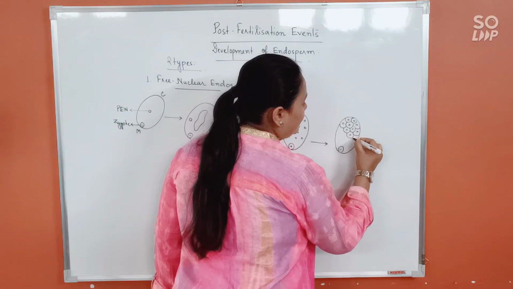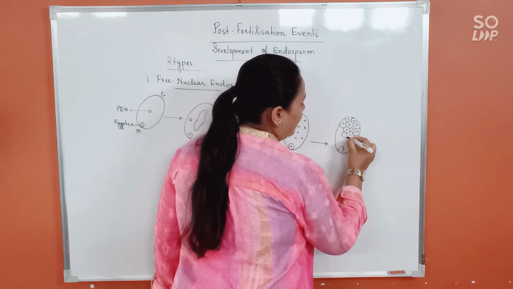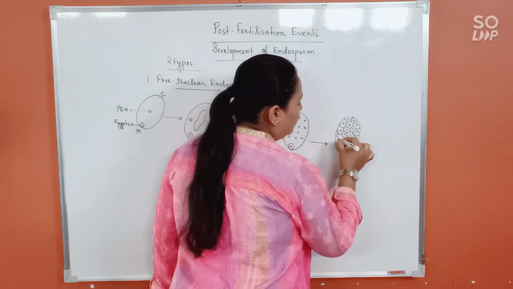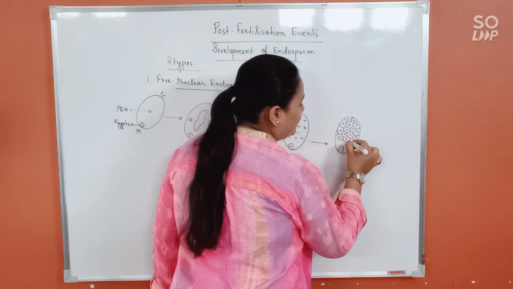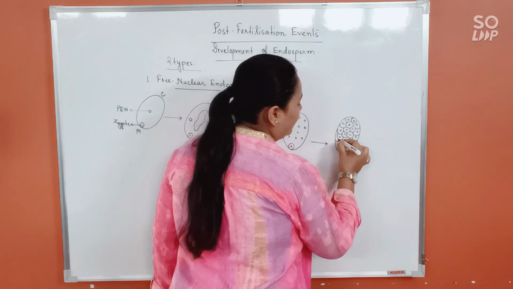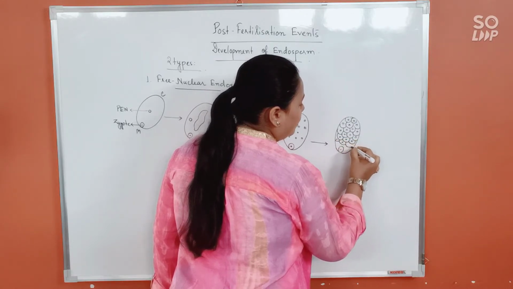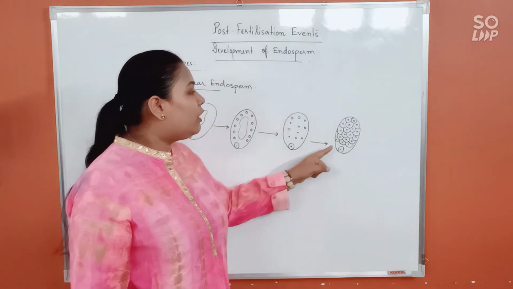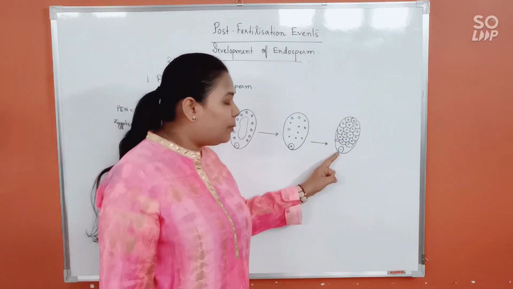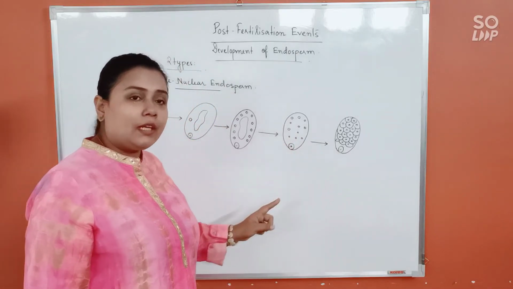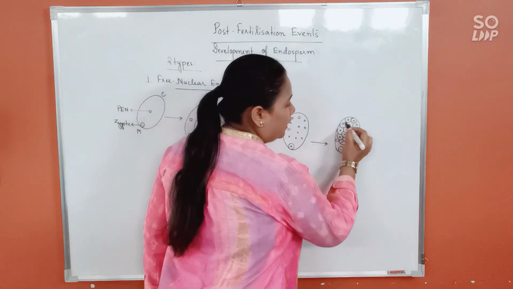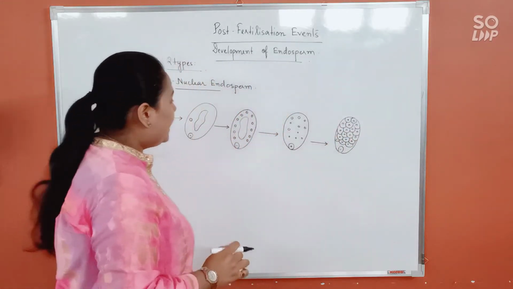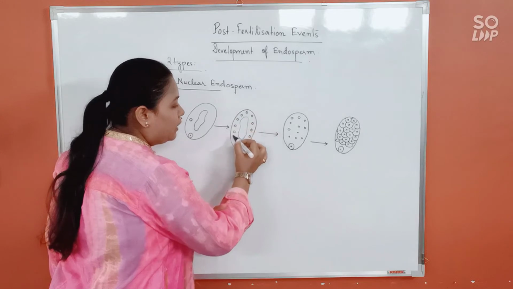That's when it takes the shape of a tissue, and in this tissue, each of the cells would be filled up or would consist of reserve food material. That's how they will give rise to a food-laden tissue. And this food-laden tissue would eventually give nourishment to this developing zygote. Alright? So this is a solid cellular tissue that has been formed, and this was the free nuclear endosperm.